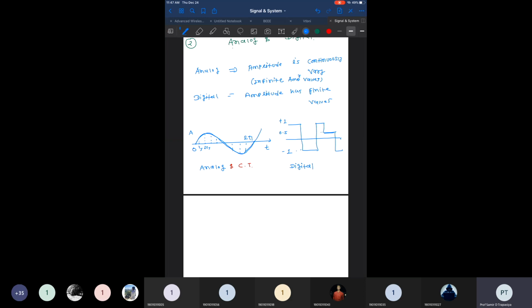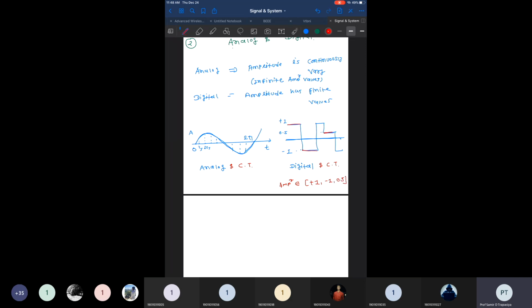This is a digital signal, but if you see the x-axis, it continuously varies over time. So it's again an example of a digital and continuous time signal. Analog or digital depends on the amplitude value, and the amplitude has finite values. Why? Because the amplitude is either +1 here, or -1 here, or something in between, 0.5.